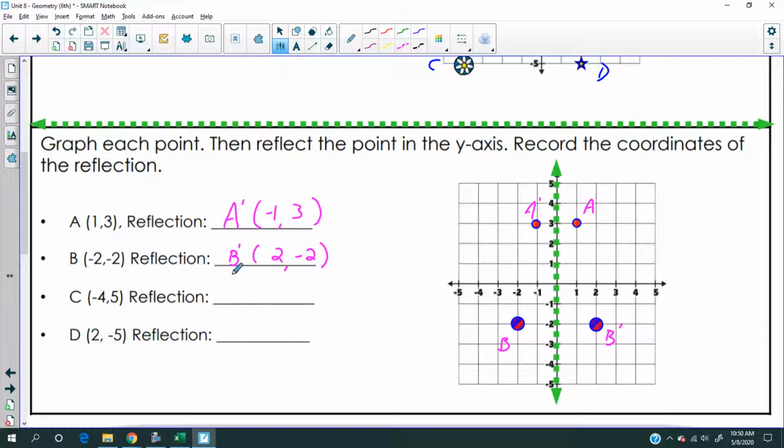Now, go ahead. Take a couple of minutes, do C and D. Press pause, and then we'll go over it.